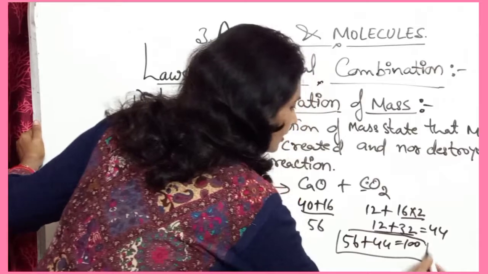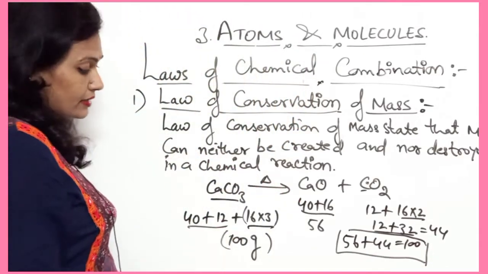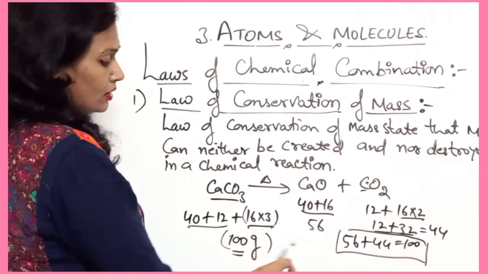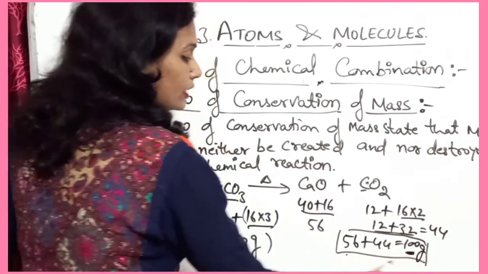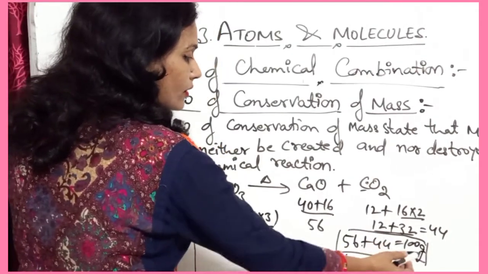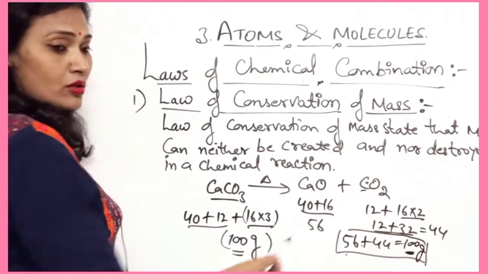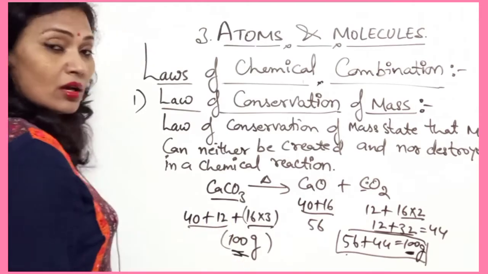It shows that the mass of the reactants is always equal to the mass of the products. The reactant is 100 gram, and if we add the masses of these two products, it is also 100.